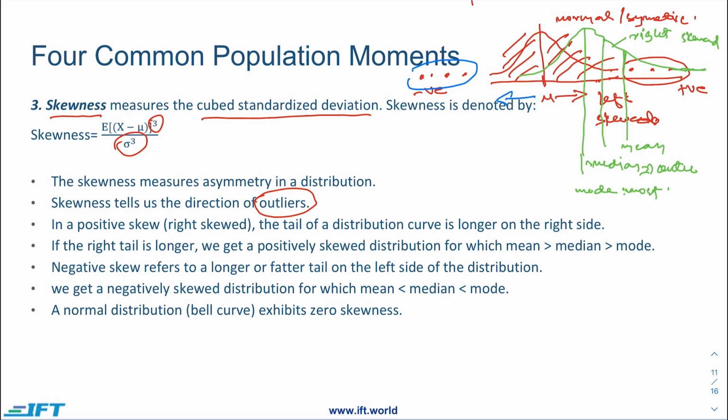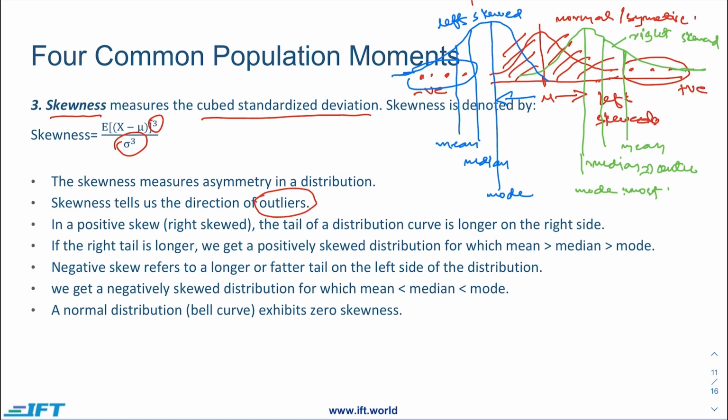In this particular case, we will have a distribution which would look like this. For this distribution, the mean would be shifted here, the median would be here, and the mode would be here. We will refer to this as a left skewed distribution.